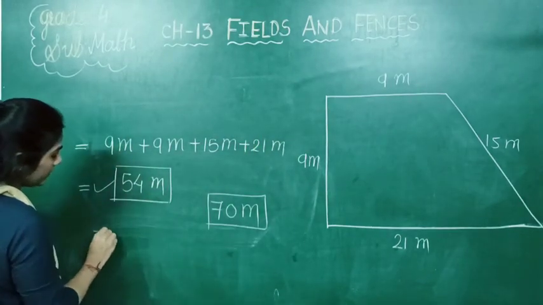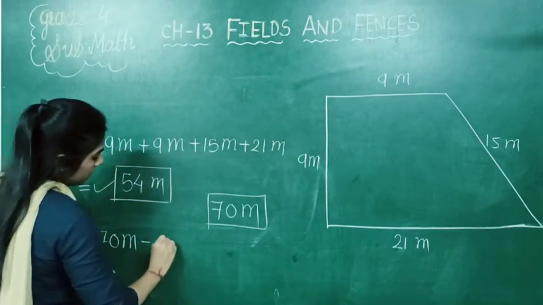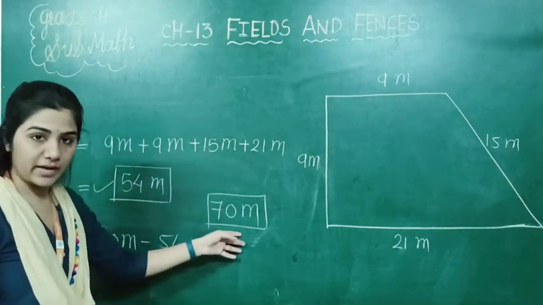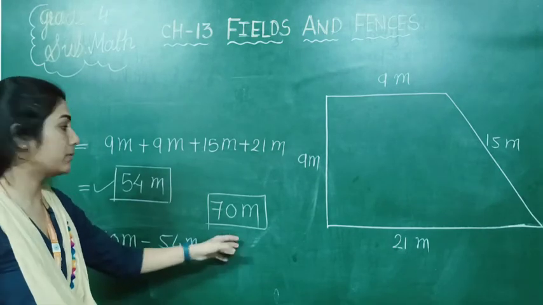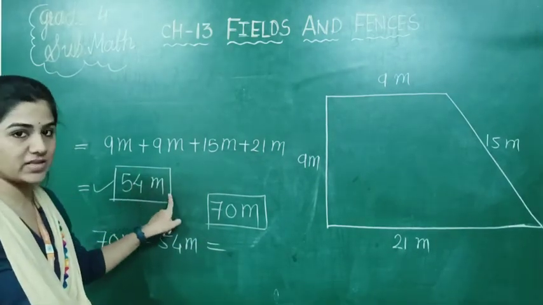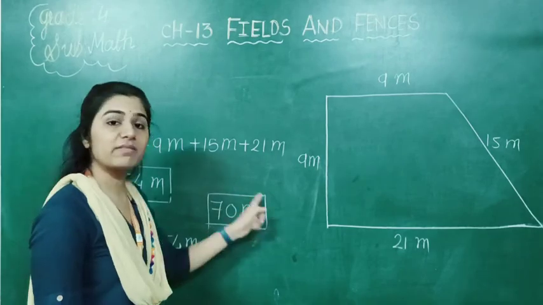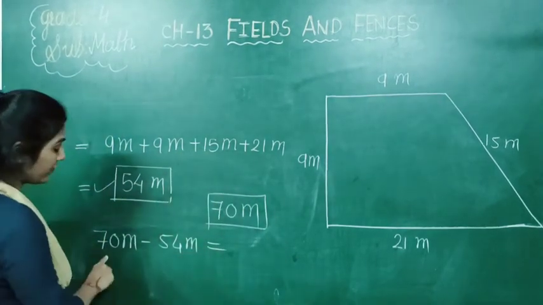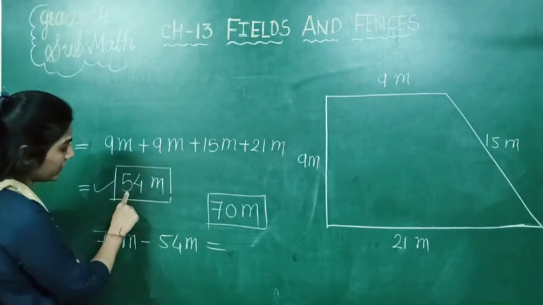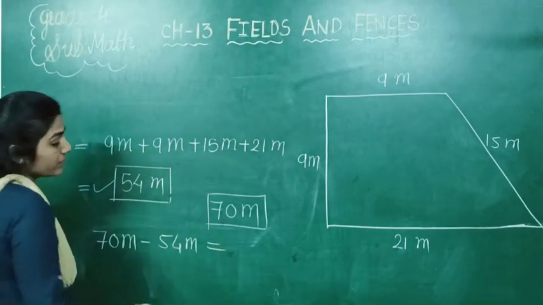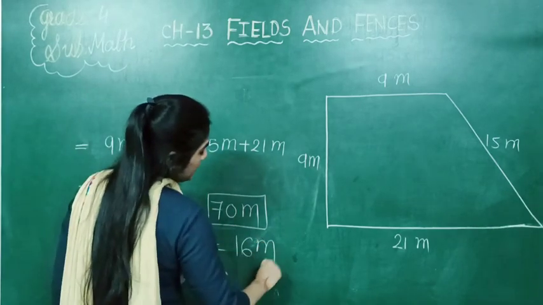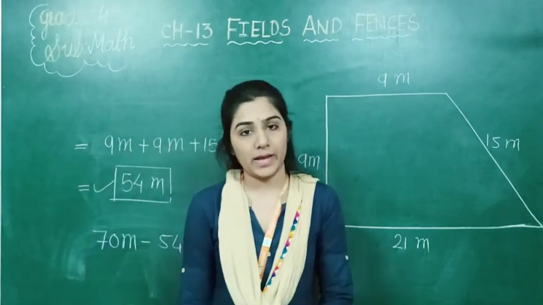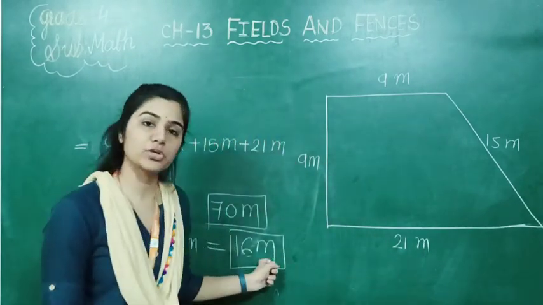So what is he doing? He is finding the remaining wire. If we subtract 54 meter from 70, we will get 16 meter. This is the remaining portion of that wire.